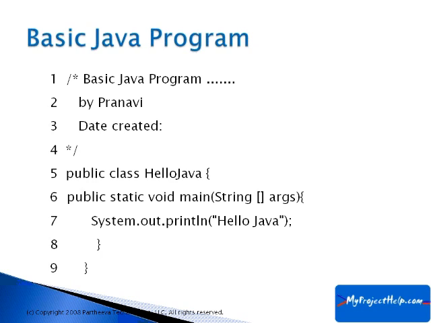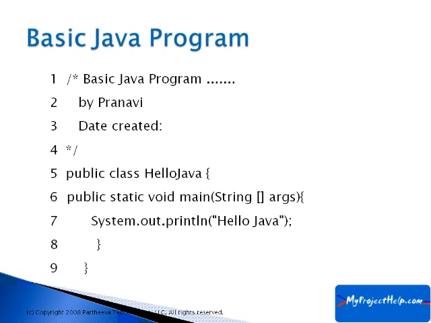So what we are printing here is Hello Java. What this Java program is doing is trying to print a message onto the console called Hello Java. So this is how you write a basic Java program.